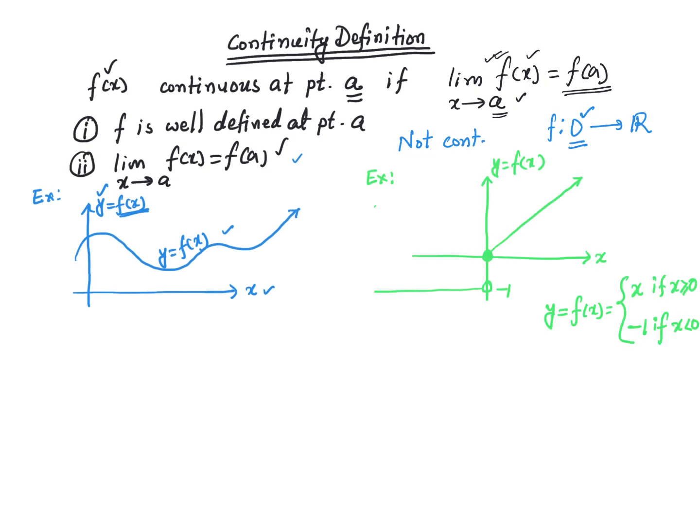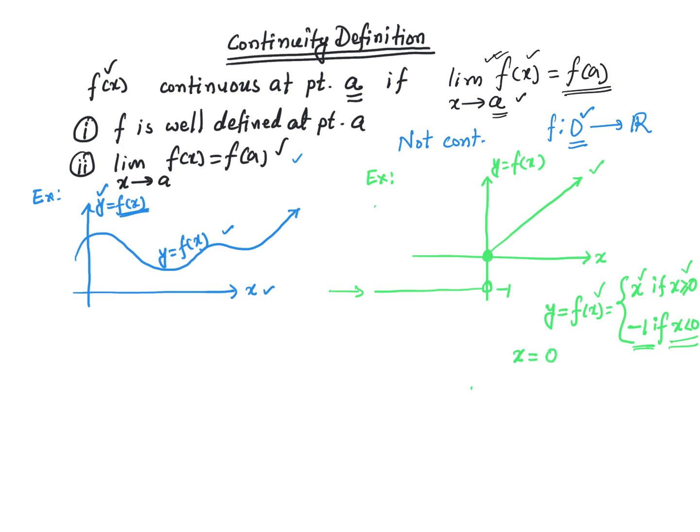Here is an example of a function that is discontinuous at a certain point. So let's look at this function, which is defined as f of x is equal to x if x is greater than or equal to 0. So from 0 onwards it is just a regular straight line. However, if x is less than 0, then the function value is -1, which is right there. So there is a discontinuity at x equal to 0.